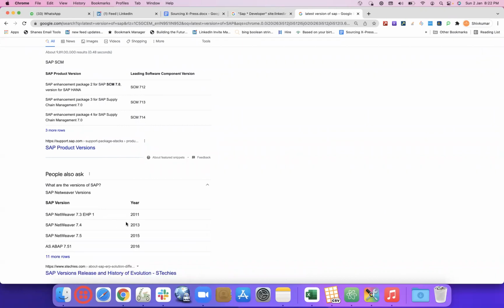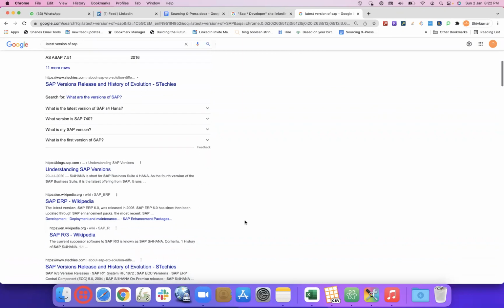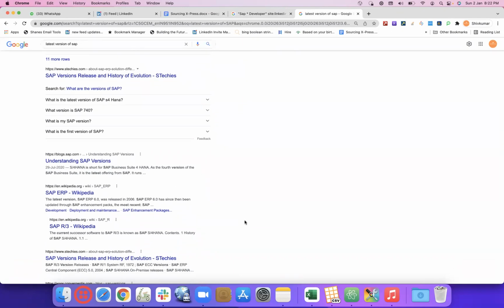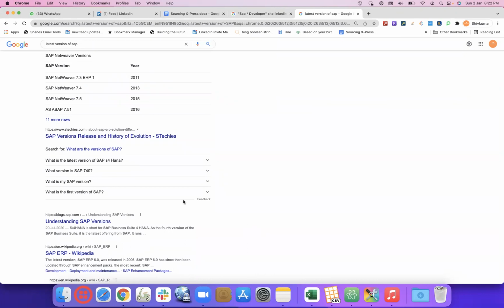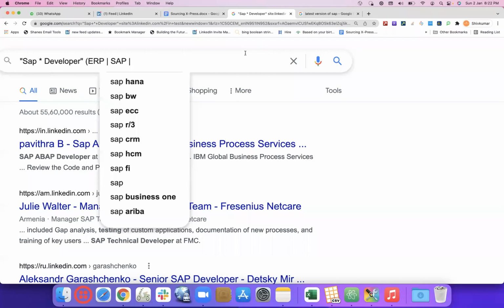These are different modules, right? We have a different version of each model. This is kind of trending, UI5 and Fiori, going on as of now. That's fine, we'll just keep it SAP. Some people might not write the SAP part or the ERP part. What else?